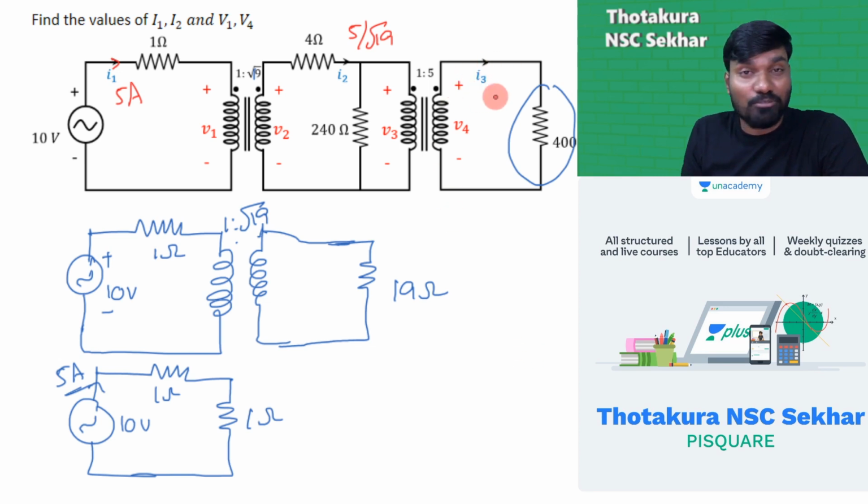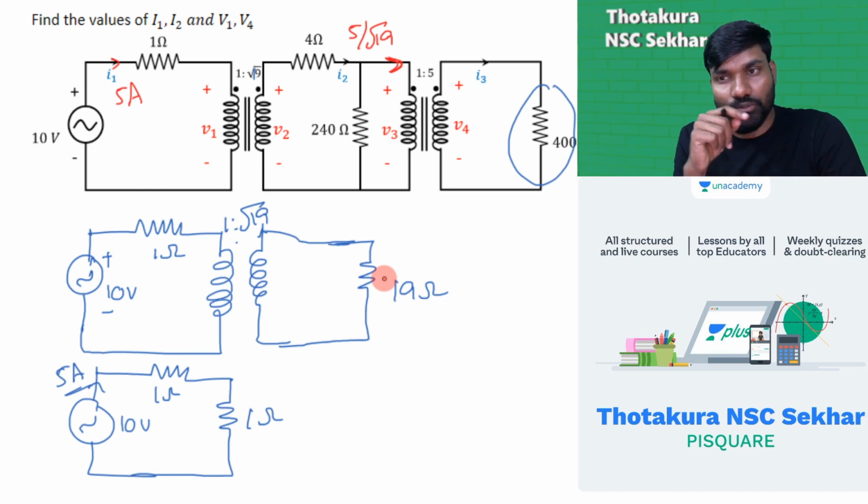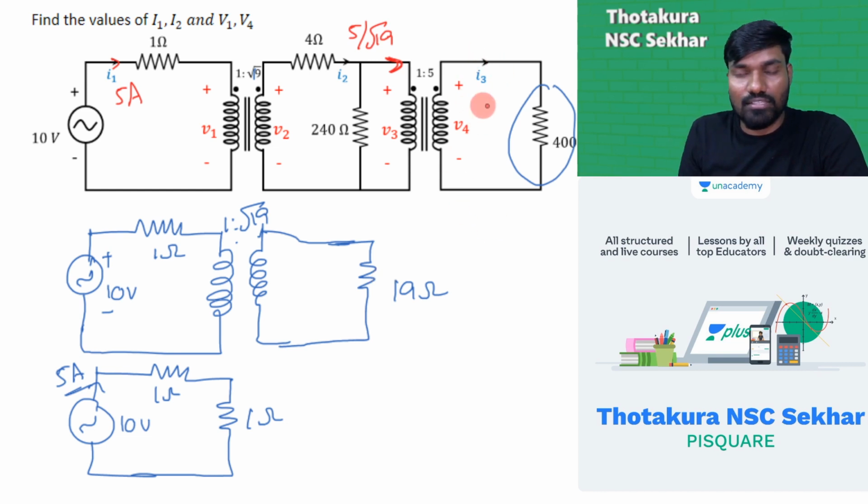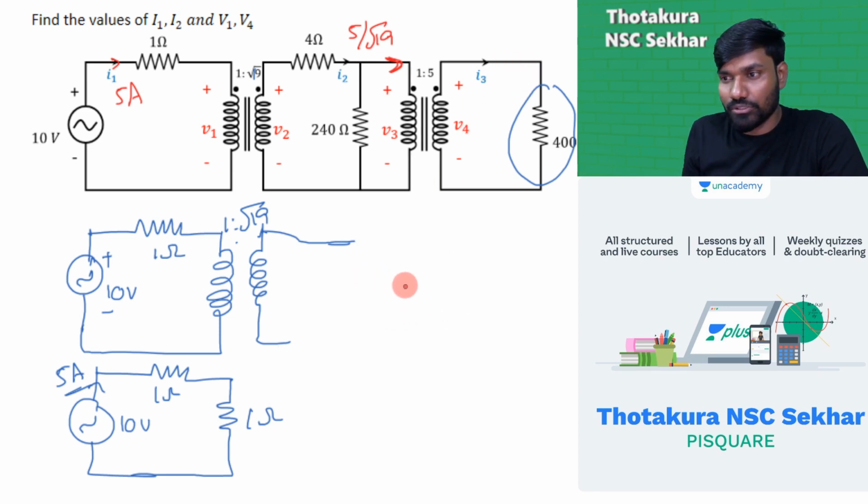For finding I3, you should be very careful. You should not take 5 by root 19. You should take this current, then apply this formula. For finding this current, here we got 16 ohm. Current in the 16 ohm, use the current division rule. Here this was 4 ohm, and here 240, and we got here 16.